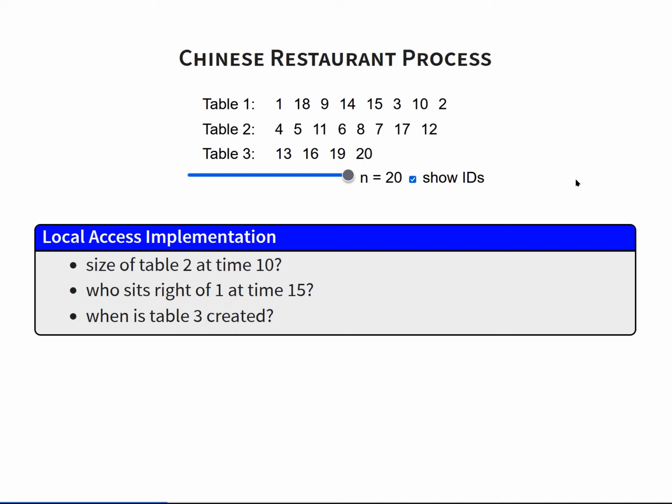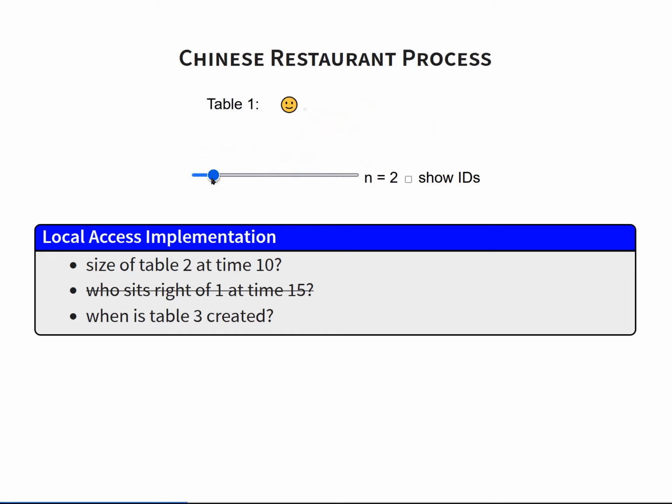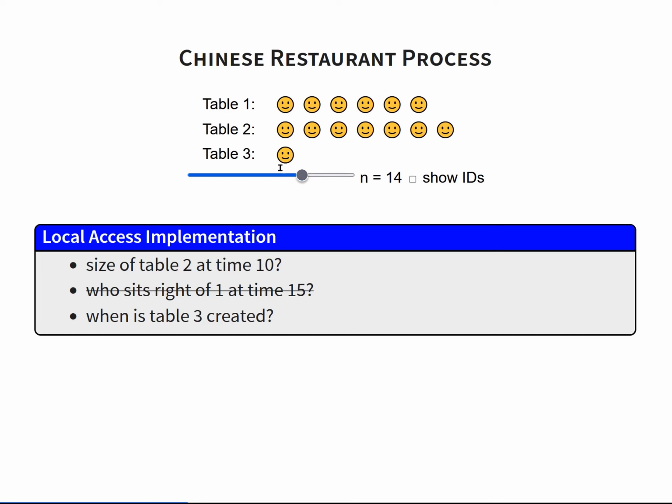So for the first part of the talk, I'll consider a simpler setting with anonymous customers. Then it no longer makes sense to ask who sits to the right of somebody at a given time, but we can still observe how the sizes of the tables evolve over time and when new tables are created.